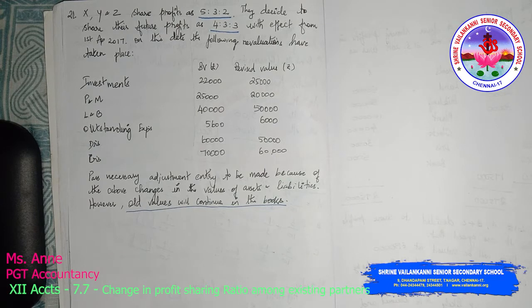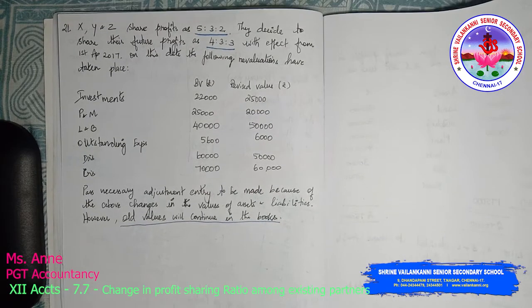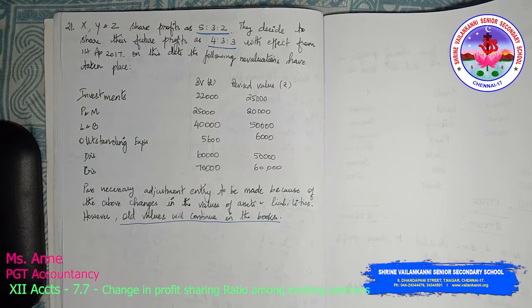In this session we are going to discuss question number 21, revaluation of assets and liabilities, reassessment of liabilities. X, Y and Z share profits as 5 is to 3 is to 2. They decide to share their future profits as 4 is to 3 is to 3 with effect from 1st April 2017. On this date, the following revaluations have taken place.